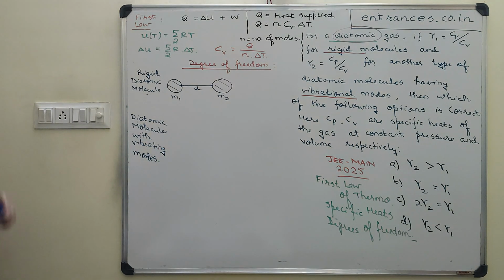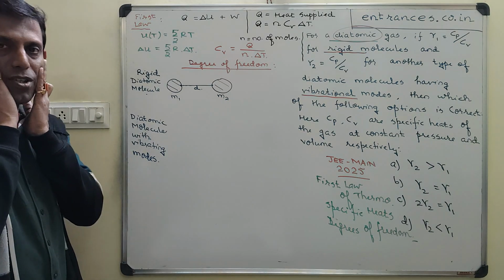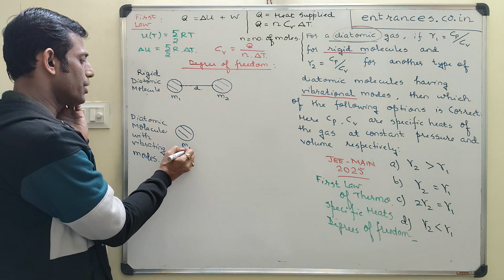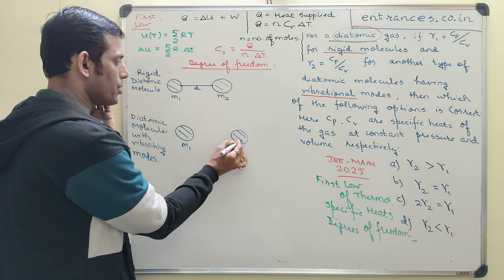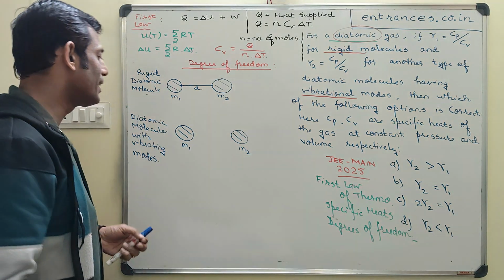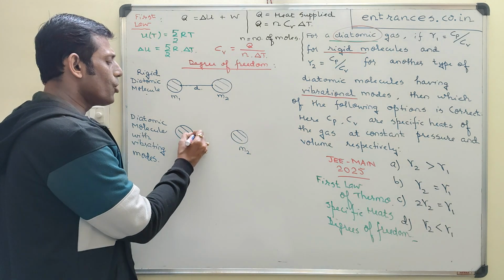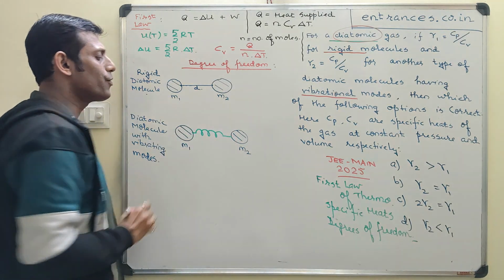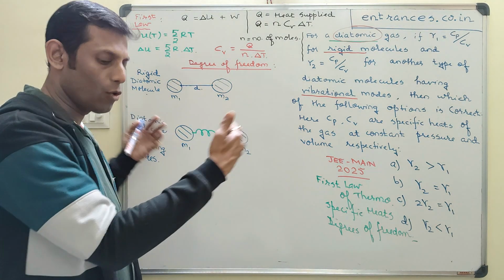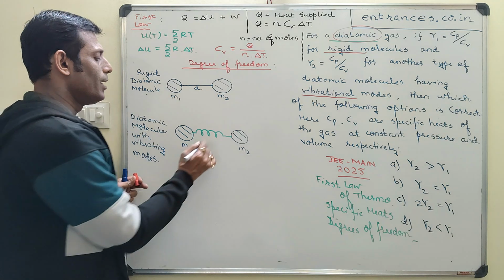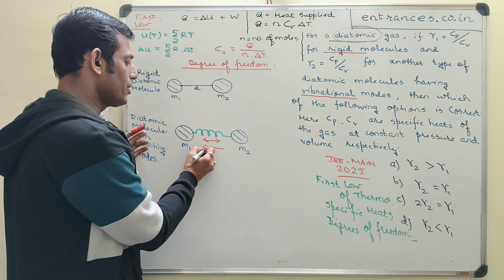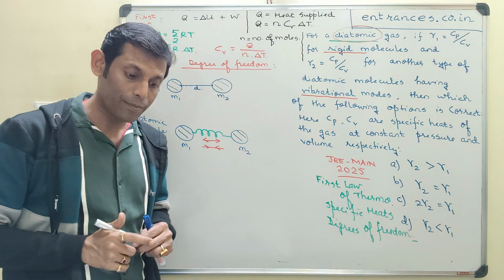Now dear friends, here is an extremely nice realistic example. This mass, say M1, is one of the atoms. This mass, say M2, is another atom. These are the masses. And you know what? They are connected using an electron sharing structure which resembles that of a mechanical spring, which can extend, which can compress. So this spring can have a two-way motion. Either it can expand or it can compress. And how is this possible?